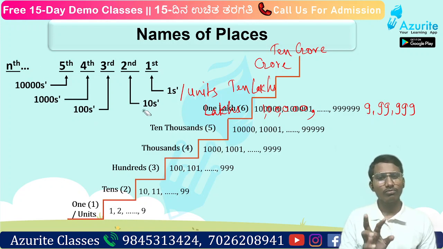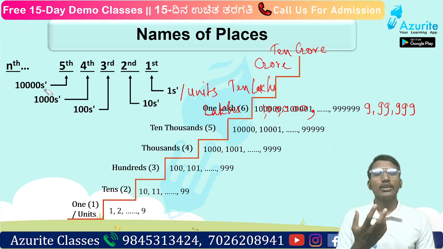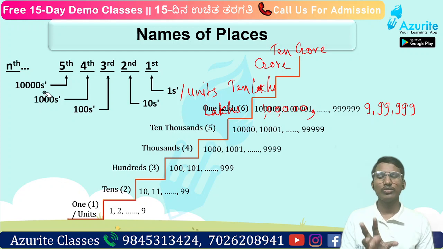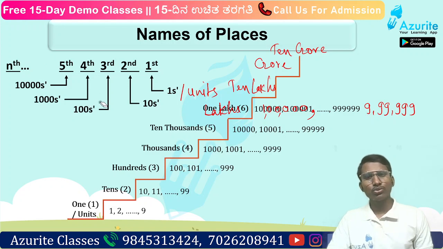In 10 there will be 1 zero, in 100 there are 2 zeros, in 1000 there are 3 zeros, and in 10,000 there are 4 zeros. In lakh there will be 5 zeros, in 10 lakh there will be 6 zeros, in crore there will be 7, and in 10 crore there will be 8 zeros, right? So this is how we have to remember. Okay, let us go to the next now.